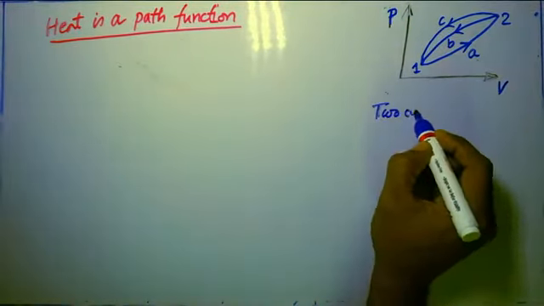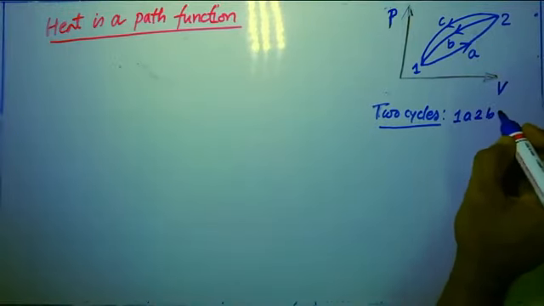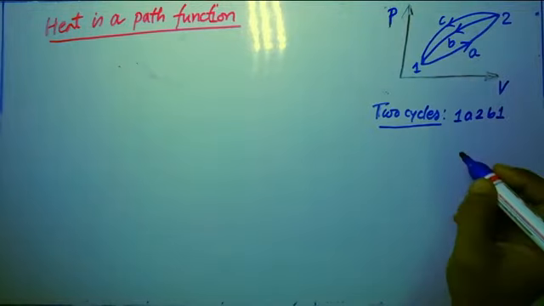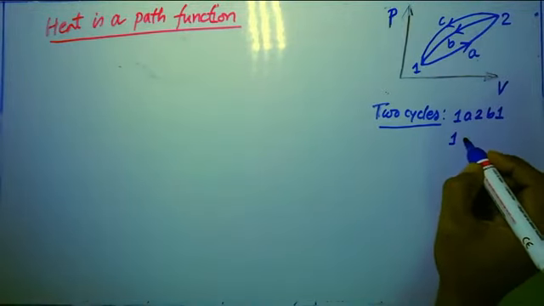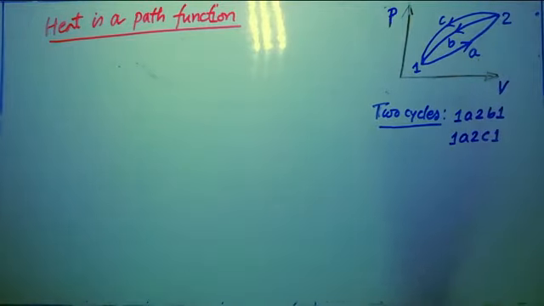So we have two cycles: one is 1A2B1, that is a cycle, and similarly the second one, 1A2C1, is a different cycle.